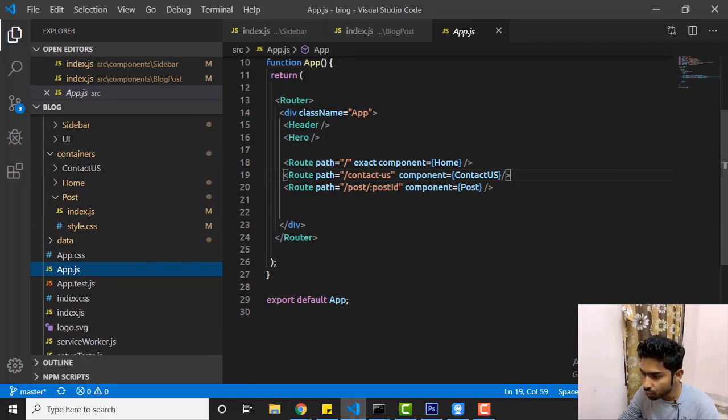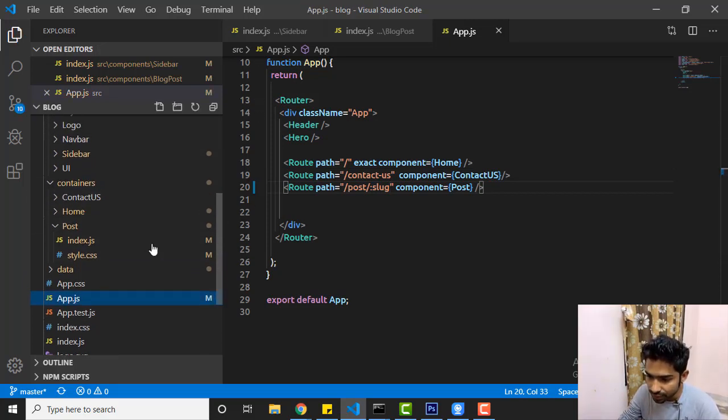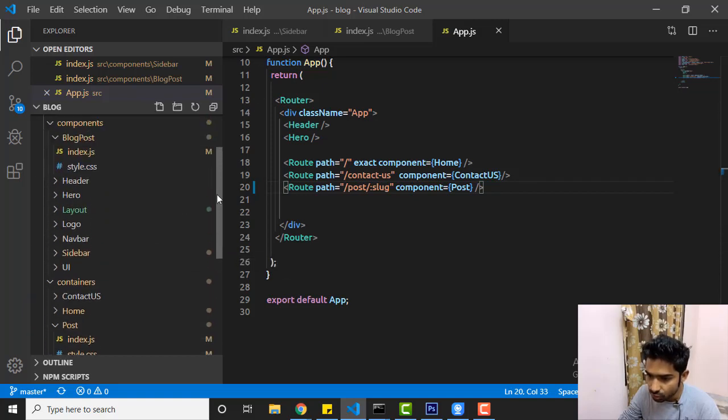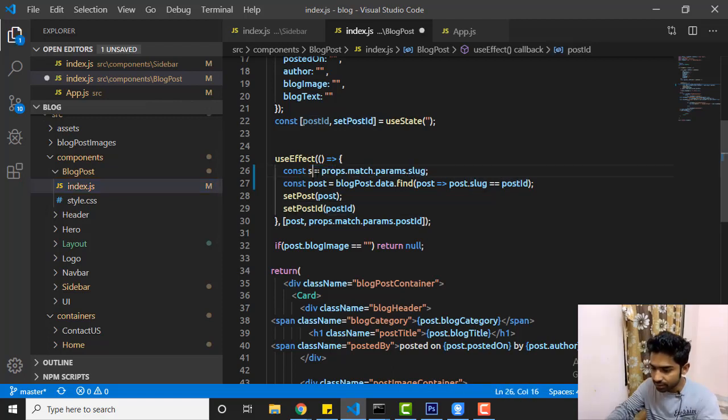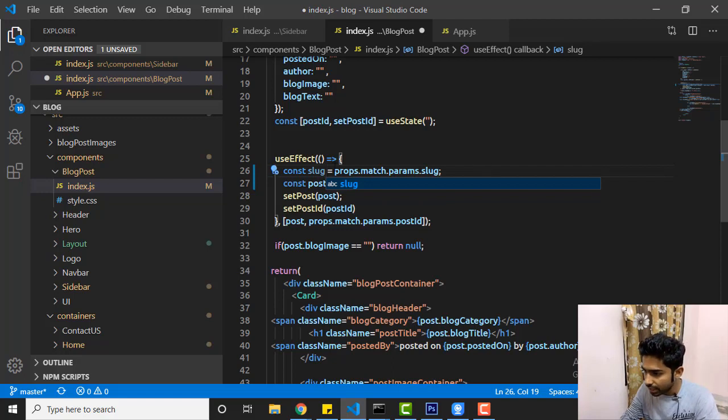component, and instead of post id, I will say slug, not post id. So slug, and slug means just the URL, right? It will look for the slug, just the slug, not anything else. So in params you'll get slug, and you can save it here as slug, then copy the slug and paste here.